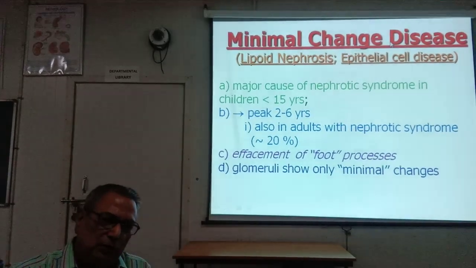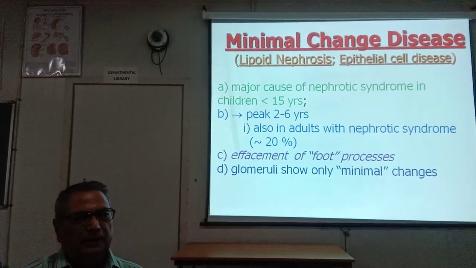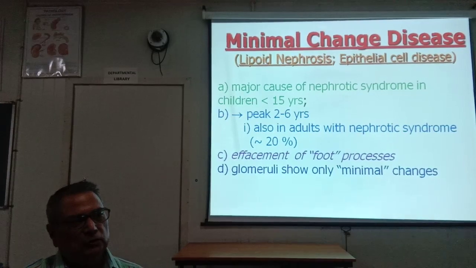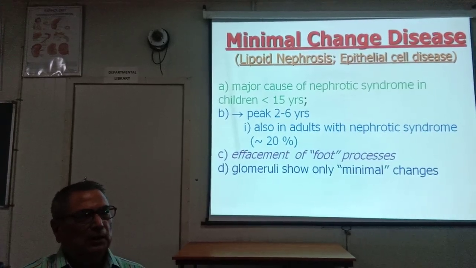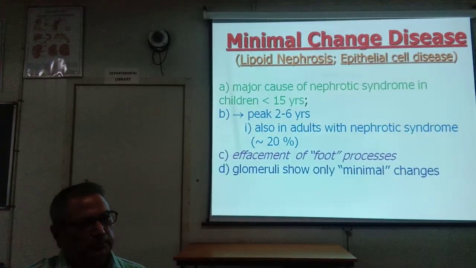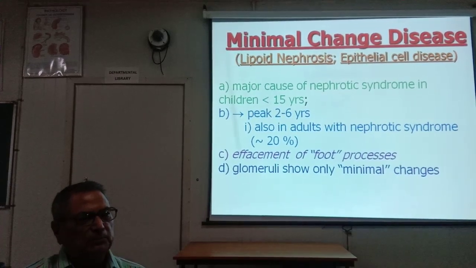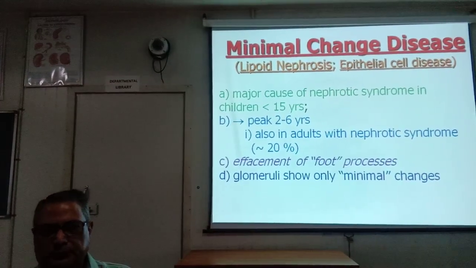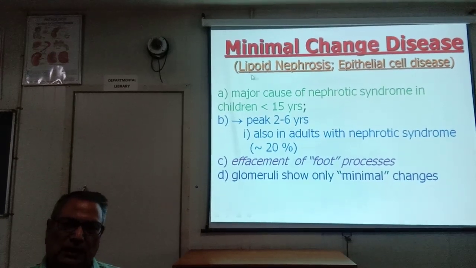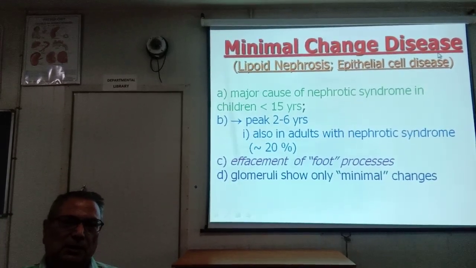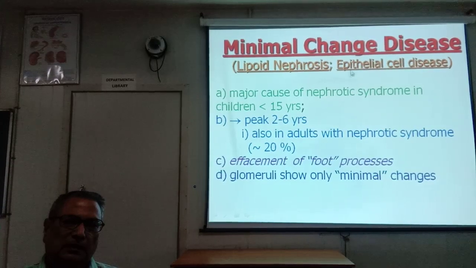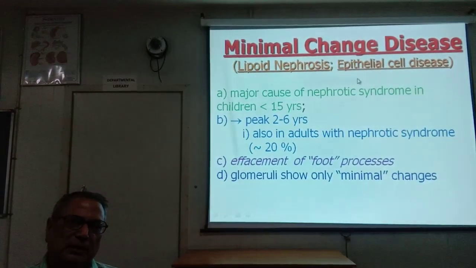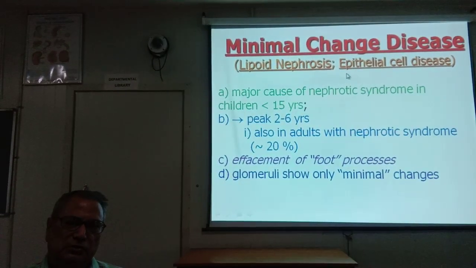Sometimes in a practical examination you do the urine examination, and the urinary protein is massive in minimal change disease. So massive proteinuria.